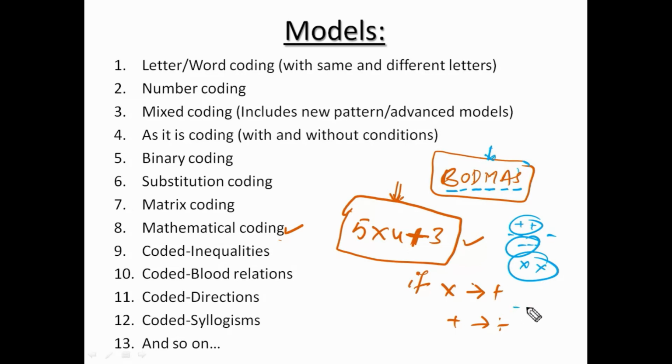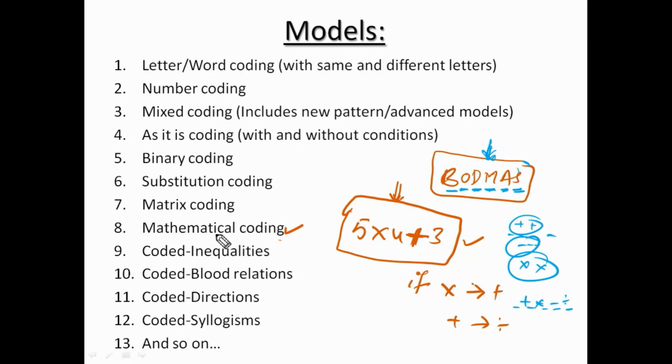But if in the same expression there is a plus, into, minus and divided by, which one do we have to solve first? We should know that priority. BODMAS is the order of priority for mathematical operators. First of all, we have to solve the bracket, and after that division, multiplication, addition and subtraction. Okay.